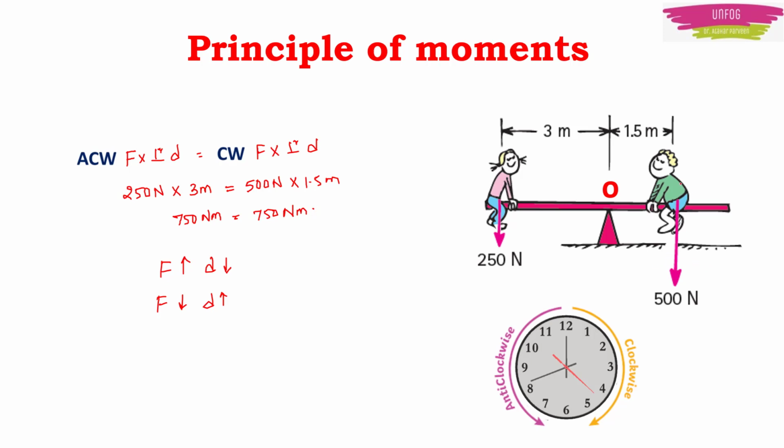See, this guy is heavy. So this guy has to come near the center. The distance from the center of this guy is less, that is 1.5 meters. You can see here the force is getting double. Force F1 is 250 Newton, while F2 will become 500 Newton. So the force becomes double, so the distance becomes half. Here the distance is 3 meter. So this guy has to come near to balance this seesaw.